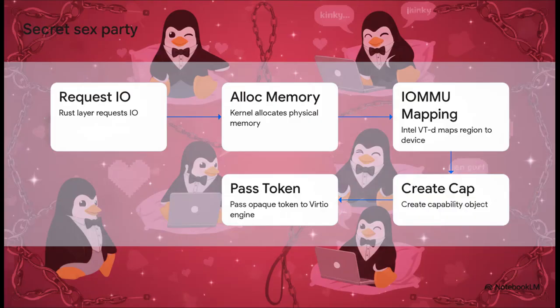Let's quickly walk through this DMA capability bootstrap sequence because it's pretty slick. First, the Rust layer requests I/O. Then, the kernel allocates the physical memory. Crucially, the Intel VT-d IOMMU maps that physical region directly to the device. Next, we create a capability object, and finally, we pass that opaque token over to the Virtio engine. The hardware is physically caged in. It absolutely cannot bypass the IOMMU.